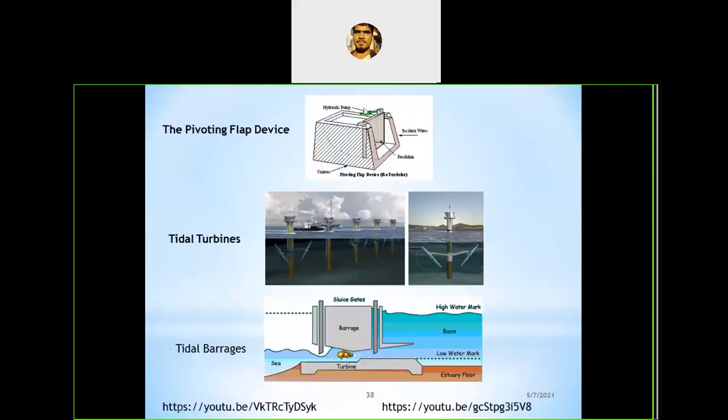So here this is a basin, and these are the gates, which in turn connect with the turbines. When the high tide enters the basin through the turbines, they rotate and the water is collected in the basin. And once the basin is filled, the extra water goes back to the ocean through the same turbine, rotating the turbines. Here the tides are what rotate the turbines.